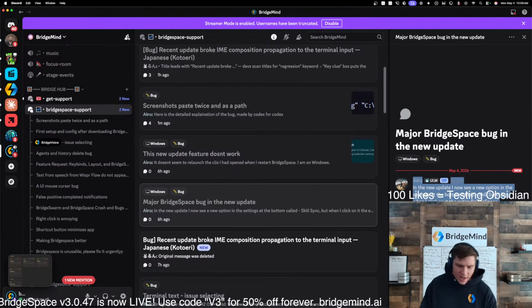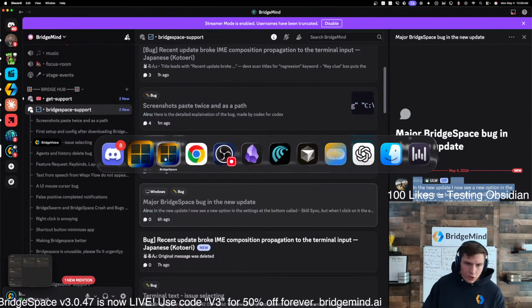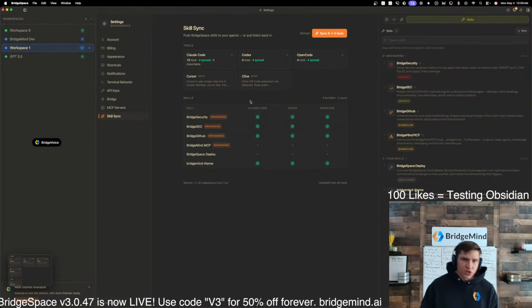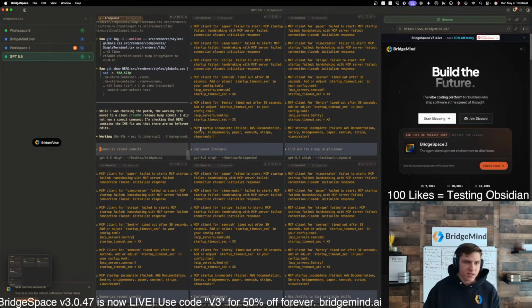So what he's saying is that on the skills page on Windows, which is that page that I showed you guys, it's over here. If you go to skill sync, this doesn't freeze on Mac, but on Windows it is freezing. And this is a way to sync your skills. And we just got a bug report of somebody saying, hey, by the way, it's freezing. So you definitely want to fix that.